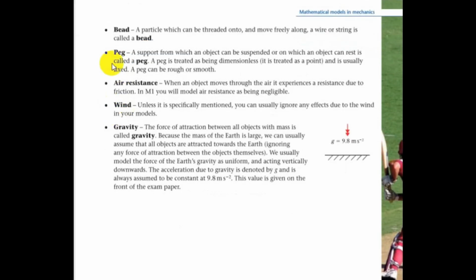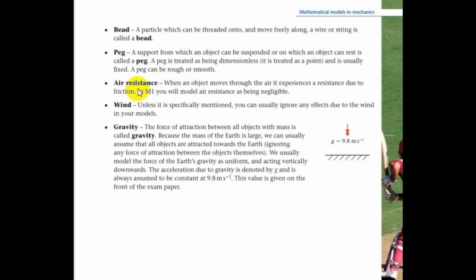The next thing is peg. This word peg means you can simply think of it as a clip. It fixes a thread onto a specific point so that a suspended mass can be hung on it and you can do your maths or calculations. It's just a clip to fix things over a specific point.